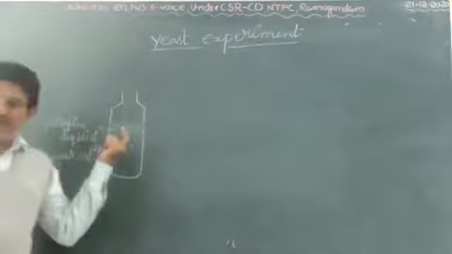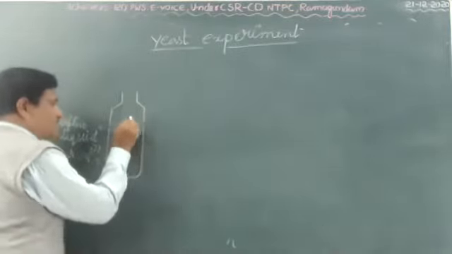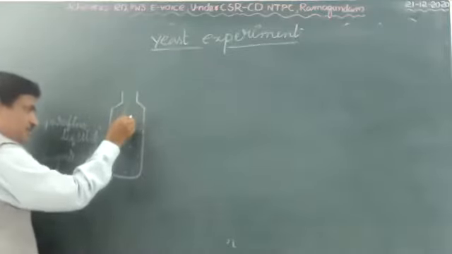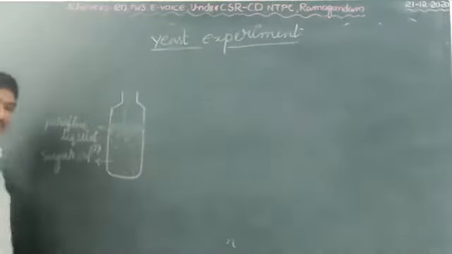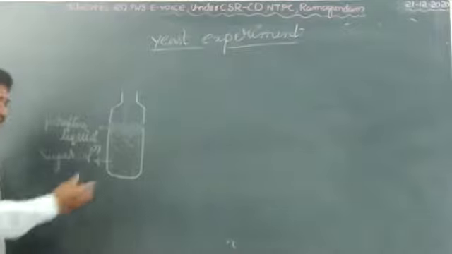Why are we adding paraffin liquid? Because if any gas is formed, it should not come outside, and oxygen should not enter inside the solution.